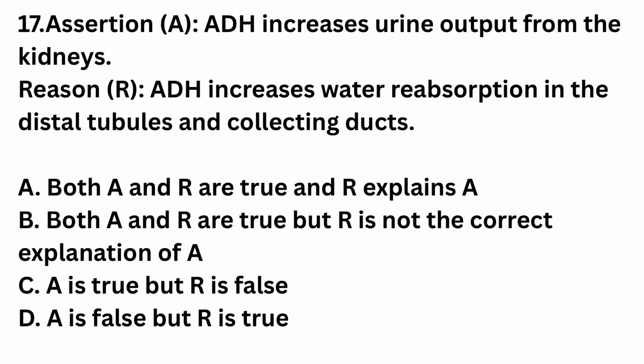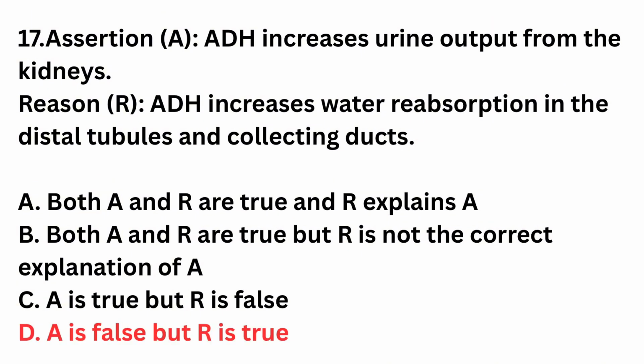Question number 17. Assertion. Antidiuretic hormone increases urine output from the kidneys. Reason: antidiuretic hormone increases water reabsorption in the distal tubules and collecting ducts. Both assertion and reason true, and reason explains assertion. Both assertion and reason true, but reason is not the correct explanation. Assertion true, reason false. Assertion false, reason true. The right answer is option D, assertion false, reason true. Antidiuretic hormone reduces urine output by increasing water reabsorption in kidney tubules. This assertion is incorrect while reason is correct.